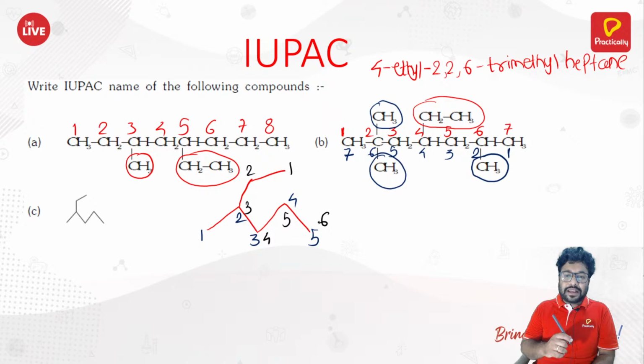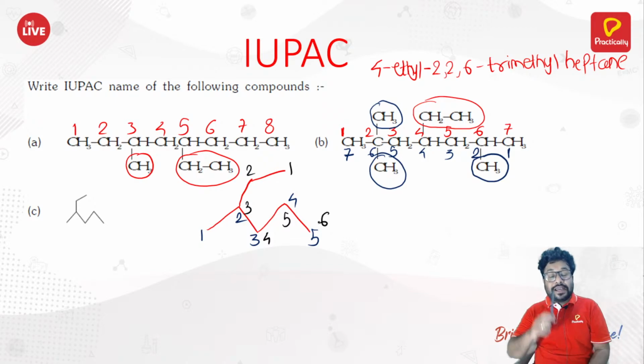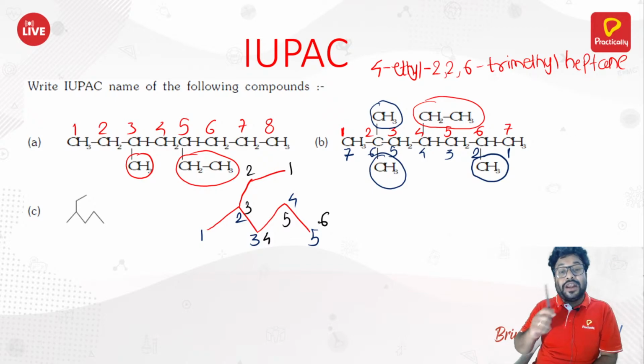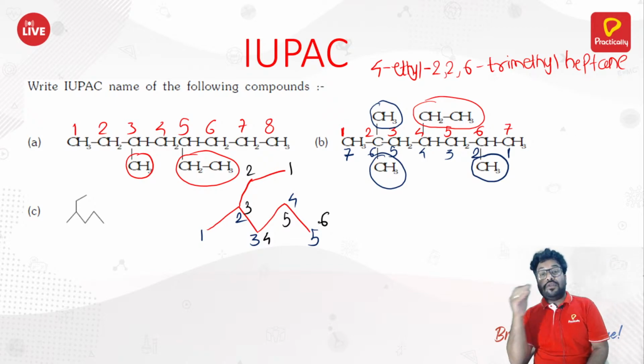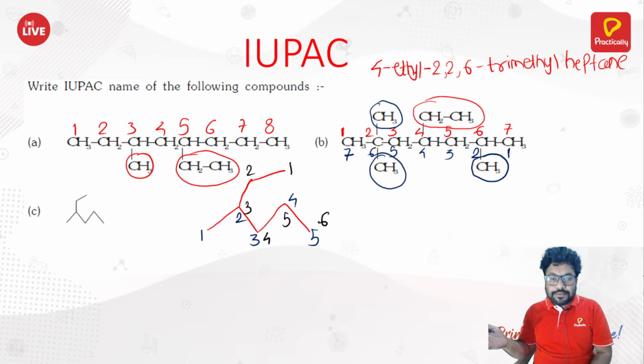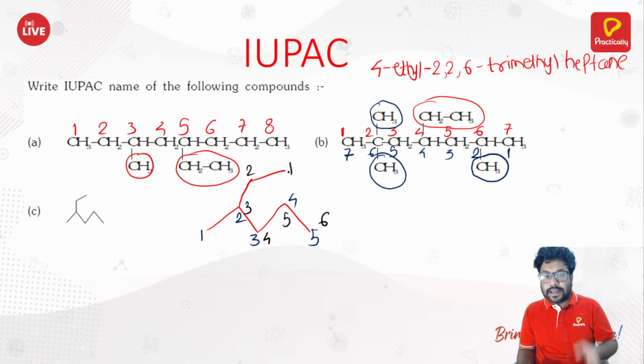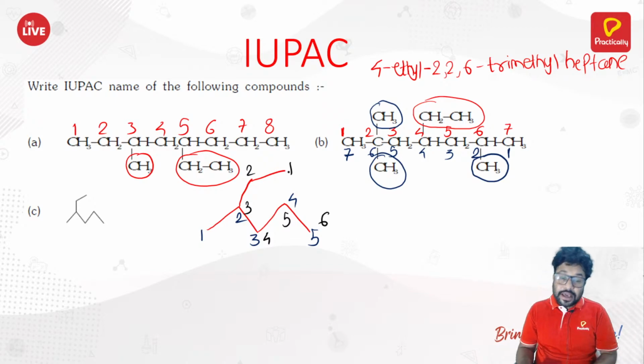The very first thing, the very primary rule of IUPAC is what? The very primary rule is to get the longest chain. Then there will be the branching rule. Then there will be more branches or fewer branches. So everything comes after that. If you can see, the black colored numbering has the longest chain, so we need to consider that only, because in the blue color, you are getting only 5 carbon atoms.